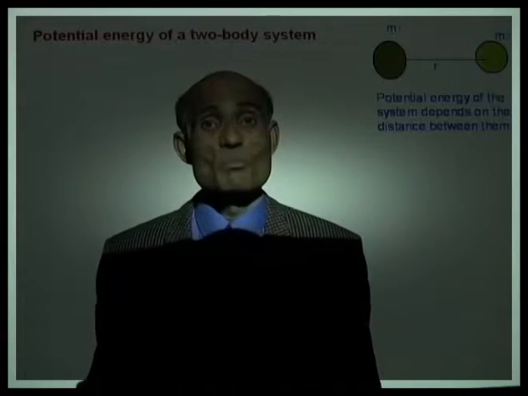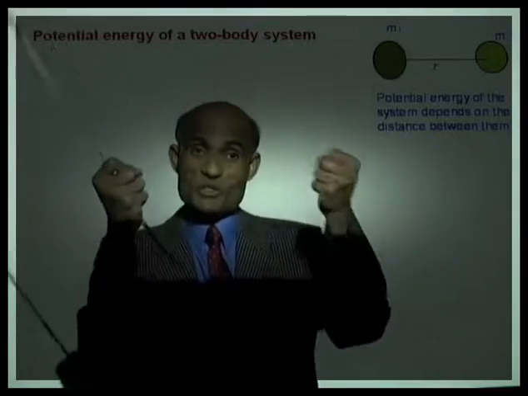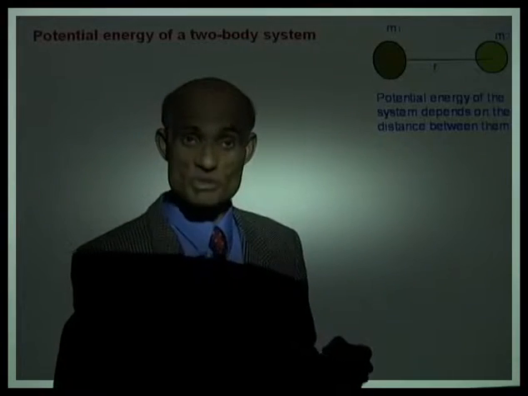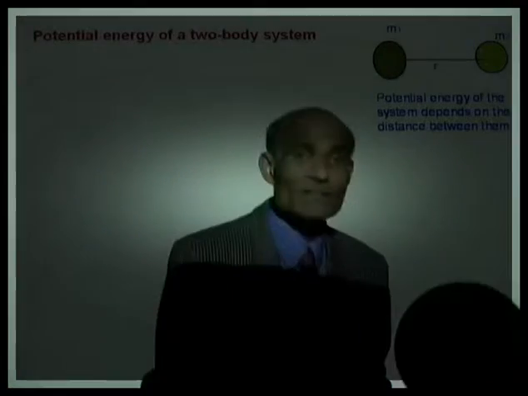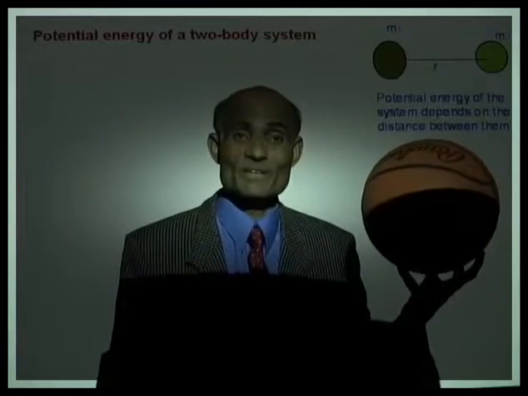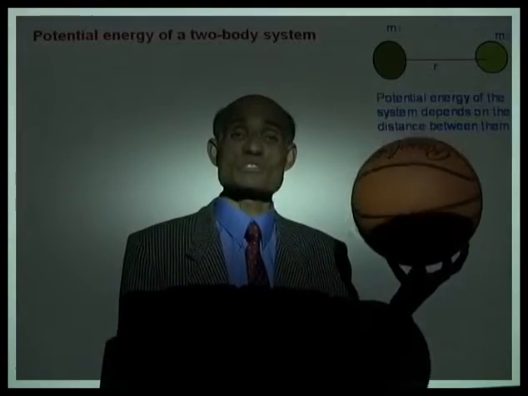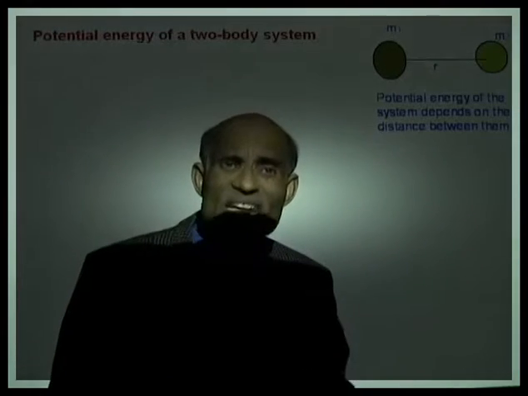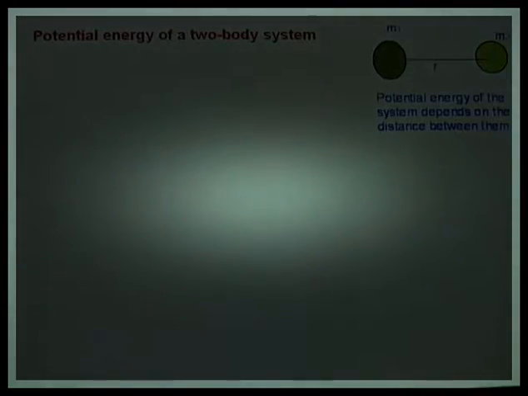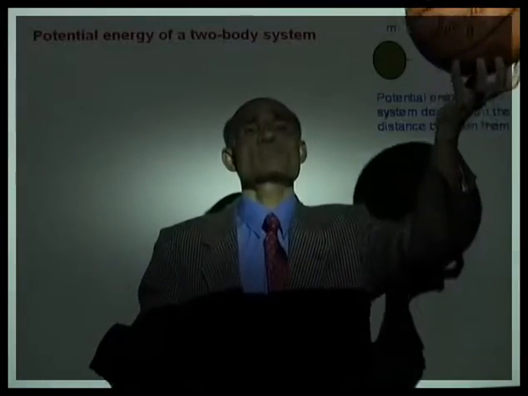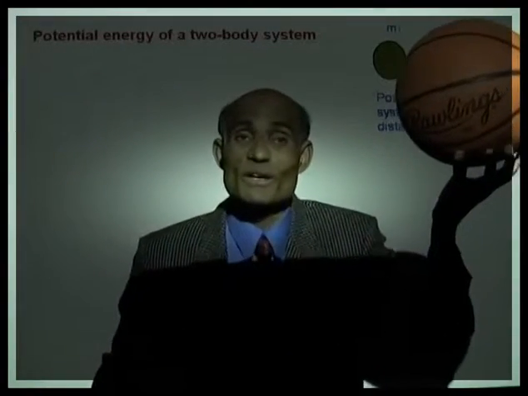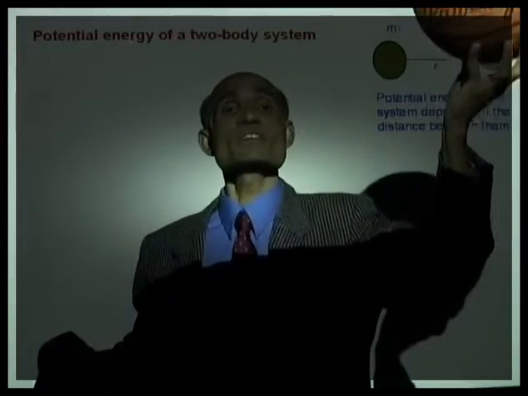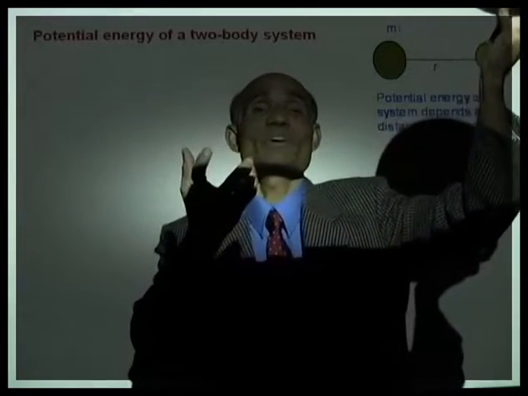Well, we know that the potential energy of a two-body system, a two-object system, depends on the distance between them. Do you know that? Consider the basketball and the Earth. This is a two-object system, a two-body system. When the basketball is on the surface of the Earth, we say it has the least potential energy. If I want to move the basketball away from the surface of the Earth, I need to do work. And the work I do supplies this ball with potential energy. As the distance increases, the potential energy also increases.